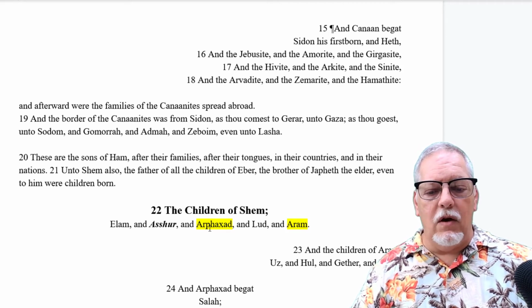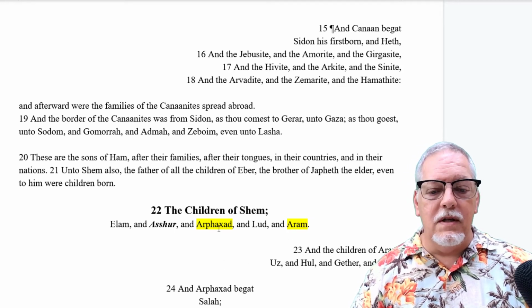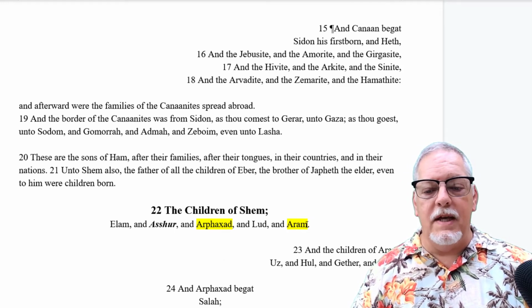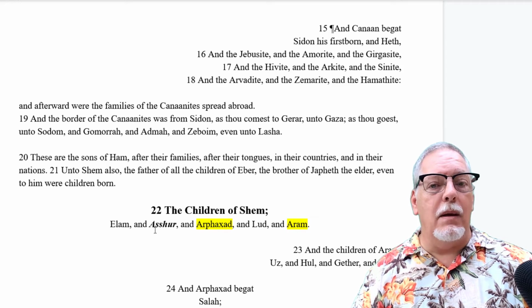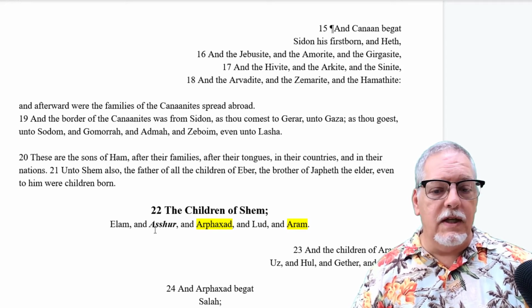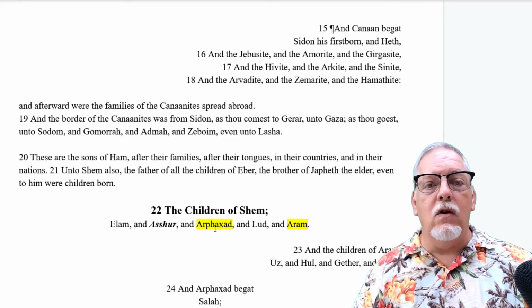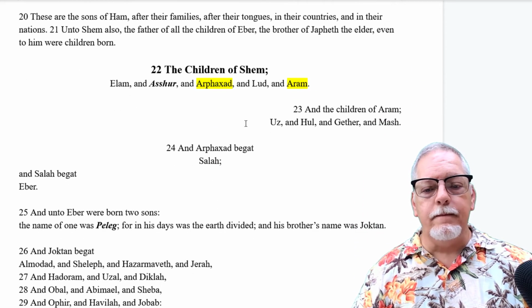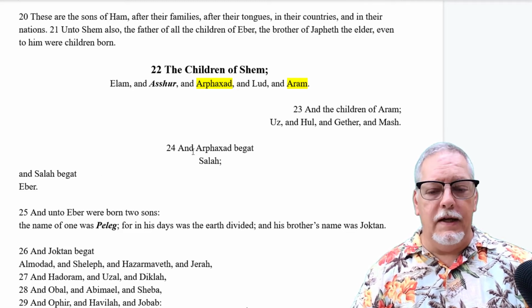Elam, Asher, Arphaxad, Lud, and Aram. Now here's some more names that we know, but notice that we're only going to talk about Arphaxad and Aram in this list. We've also mentioned Asher, so we know what he did. He establishes Nineveh and those other cities. He's a city builder. But Arphaxad and Aram are the ones that we're going to follow here. Aram had 4 boys, Uz, Hul, Gether, and Mash. Arphaxad had Selah. And then we followed this line.